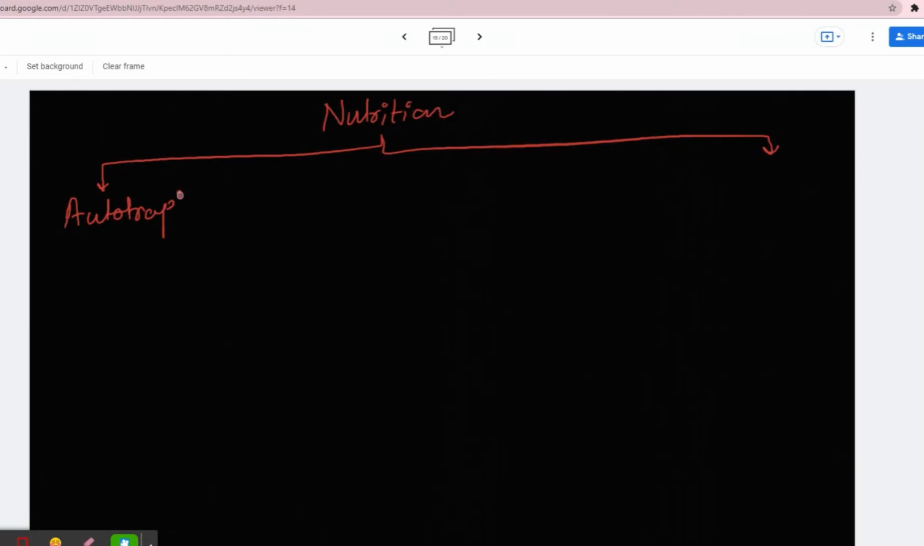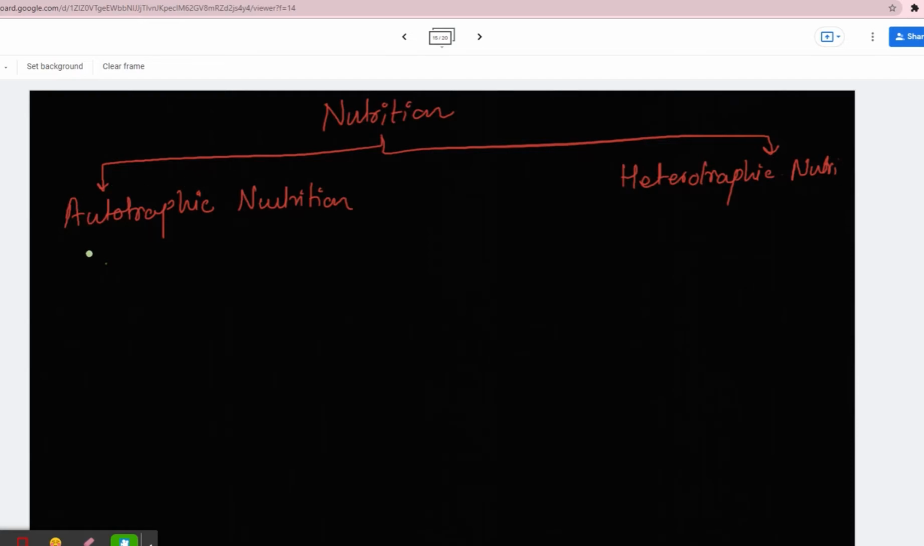Remember that there are types of nutrition, okay? There are mainly two types of nutrition, based on the way organisms take their food. The first one we call autotrophic nutrition. The second one is called heterotrophic nutrition. Now, what is autotrophic nutrition?